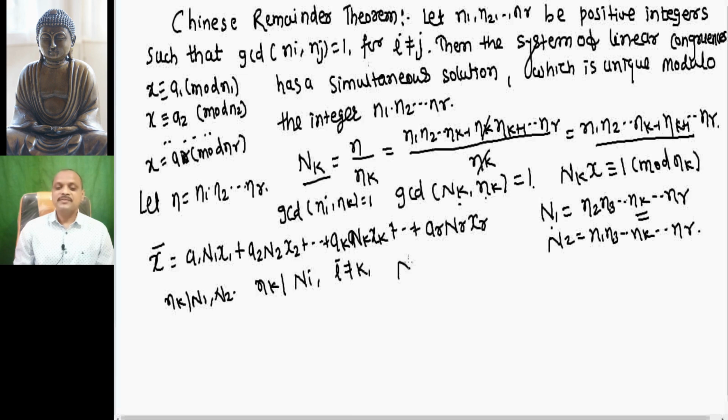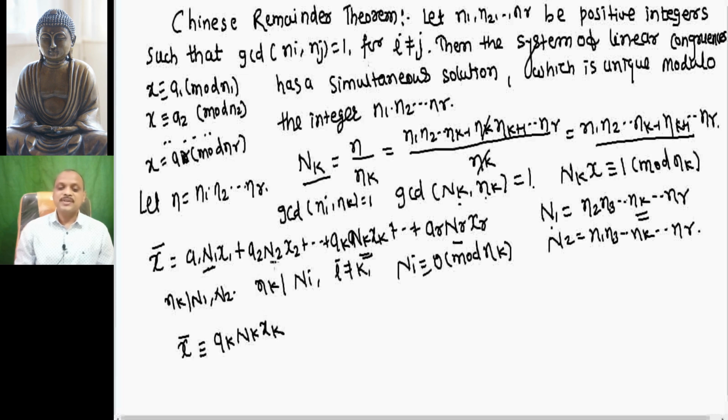Hence, if it is a divisor, capital Ni ≡ 0 modulo nk, right? This gives us 0 modulo nk for all except this nk, and hence this number x bar is congruent to ak Nk xk.